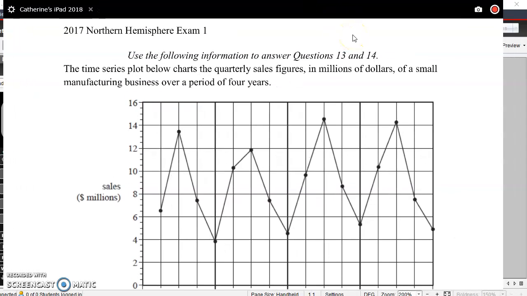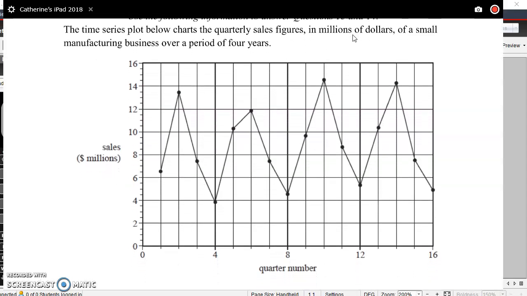Okay, so from our time series data, this is the exam question. This is from the 2017 Northern Hemisphere exam. So we've got here a time series plot, which is charting quarterly sales figures. So remember that's 4 times a year, every 3 months, in millions of dollars of a small manufacturing business over a period of 4 years.